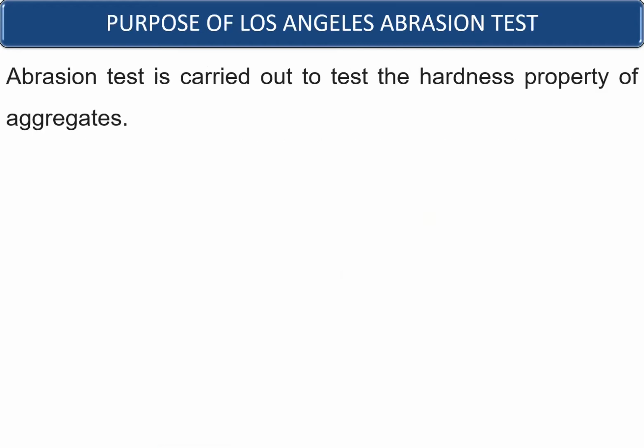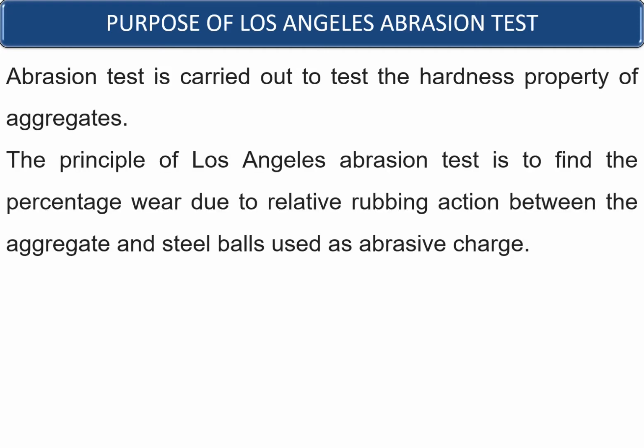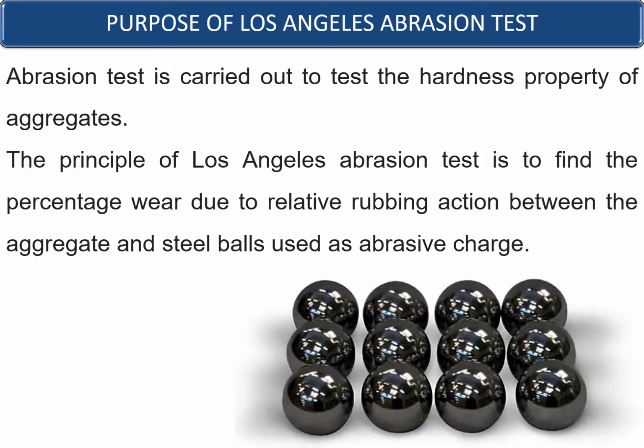The purpose of the Los Angeles abrasion test is to test the hardness properties of the aggregates. The principle of the Los Angeles abrasion test is to find the percentage wear due to the relative rubbing action between the aggregates and steel balls as abrasive charges.